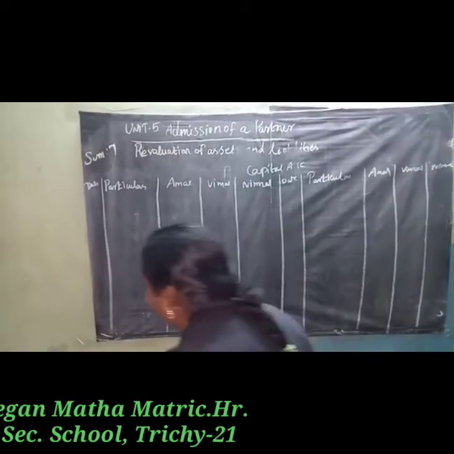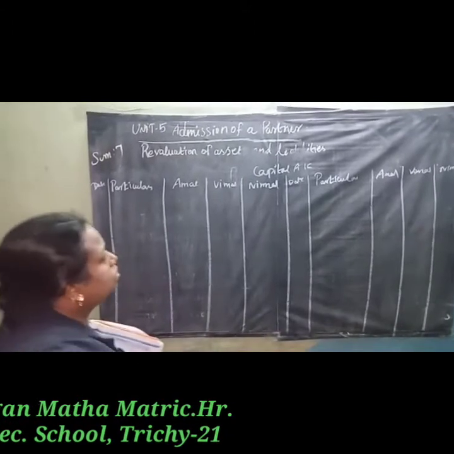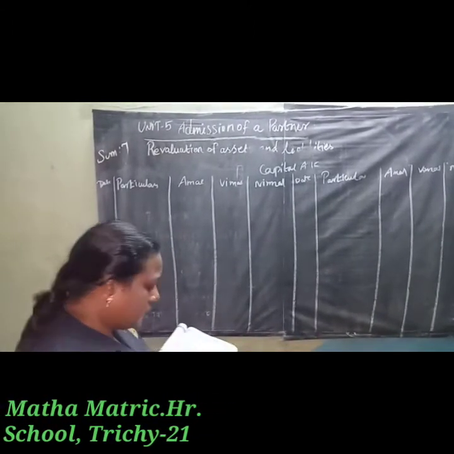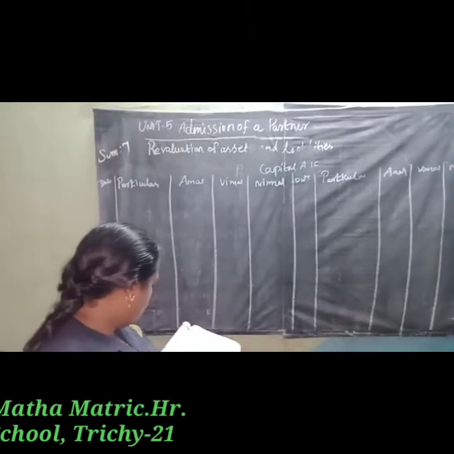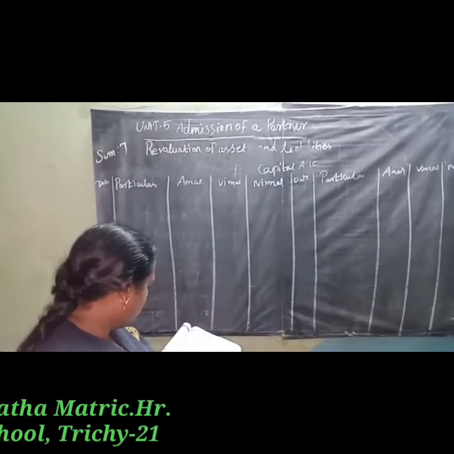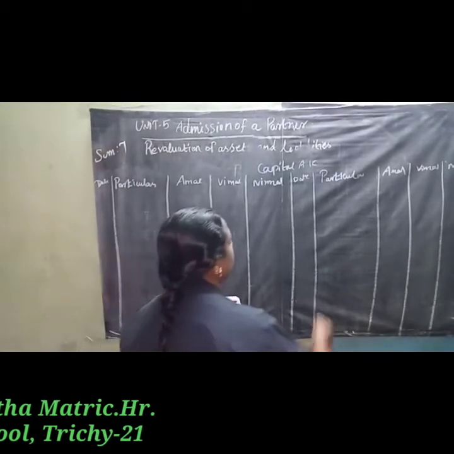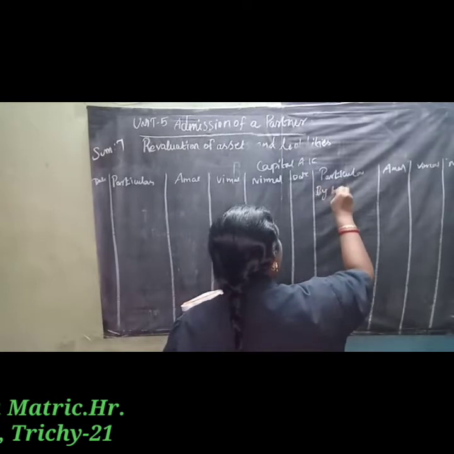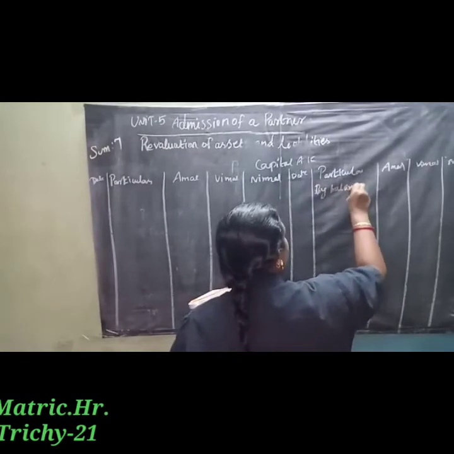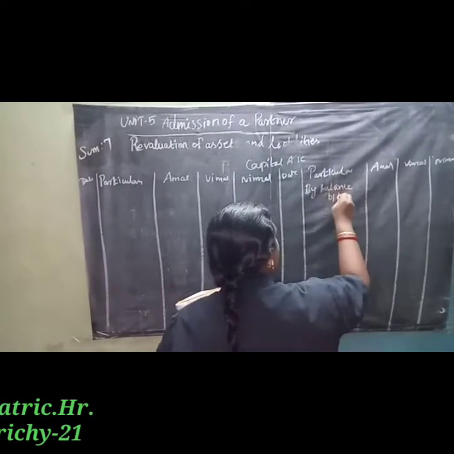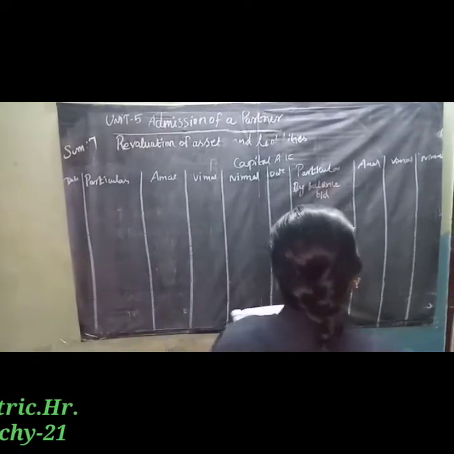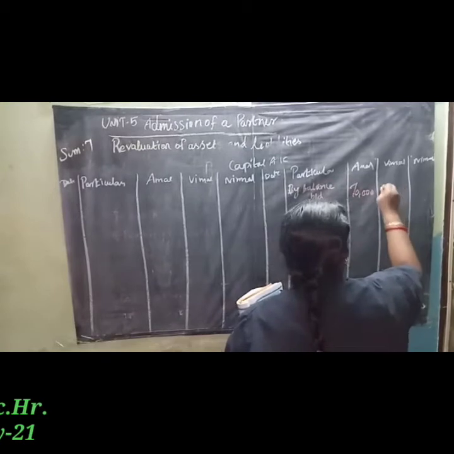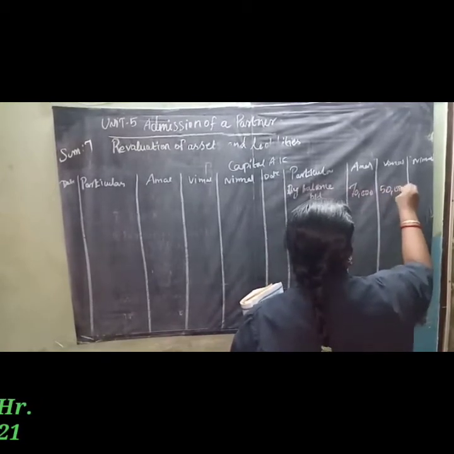First the capital account. The old partners' capital is given on the liability side. Amal brought 70,000 and Vimal brought 50,000. So by balance brought down, for Amal 70,000 and for Vimal 50,000.